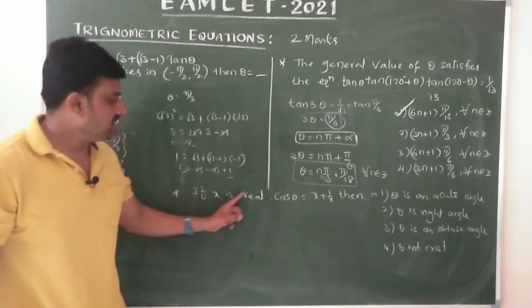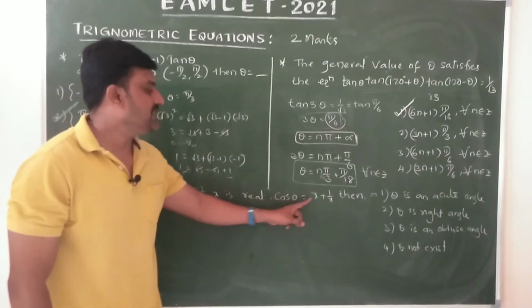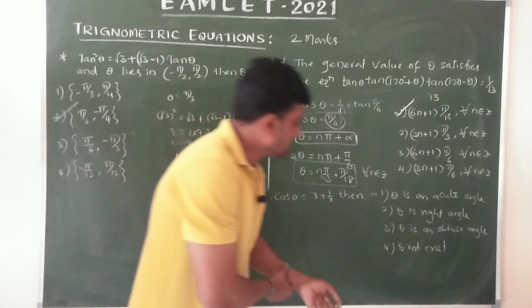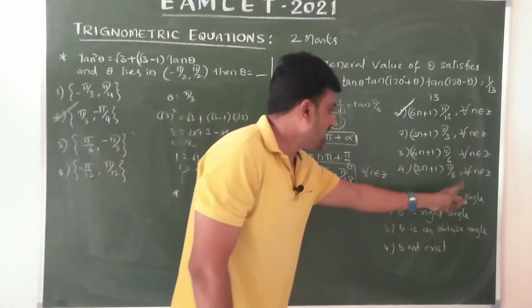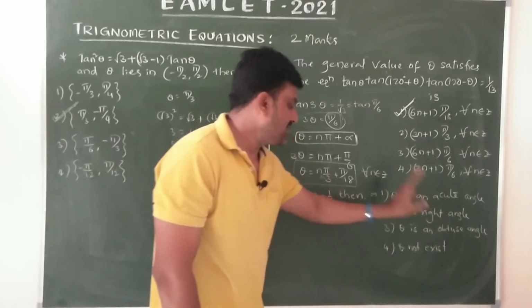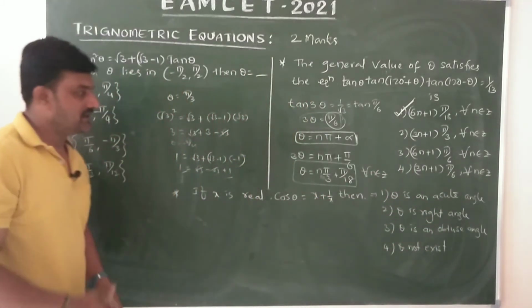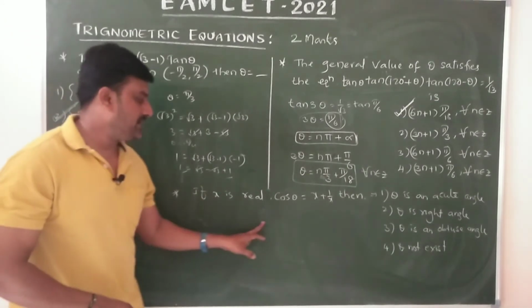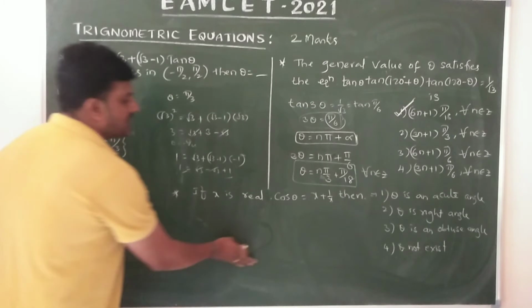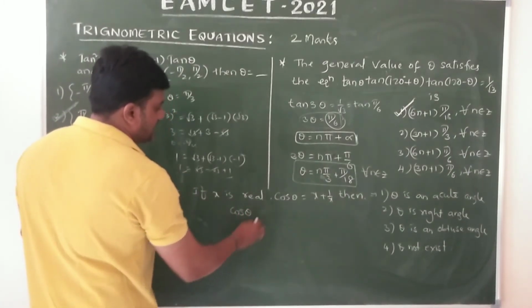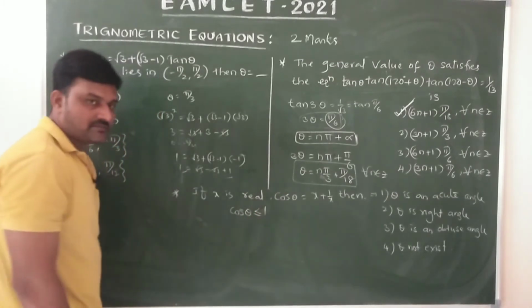If x is real and cos theta equals x plus 1 by x, then which option is suitable? Theta is an acute angle, theta is a right angle, theta is an obtuse angle, or theta does not exist. Let us choose one. Which strategy can be applied here? Let us observe: cos theta is less than or equal to 1 in magnitude, yes or no?